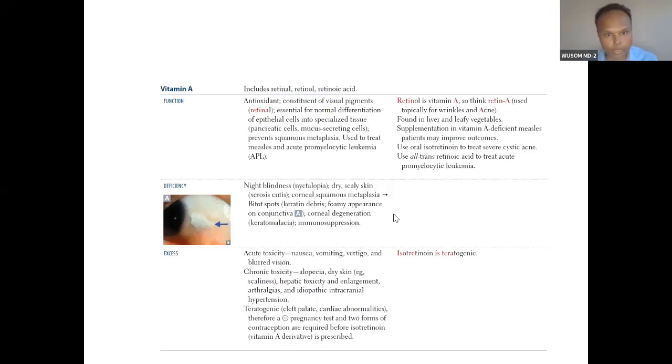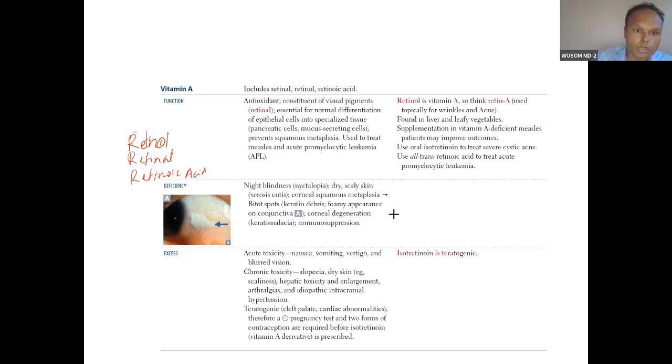So we have already done vitamin A. You know the vitamin A related problem. The function of vitamin A, I told you 3 forms of vitamin A are there. One is retinol, and retinoic acid.